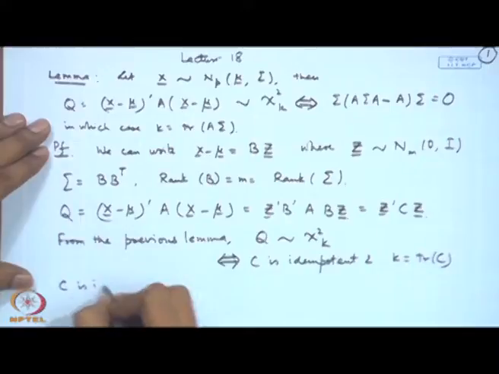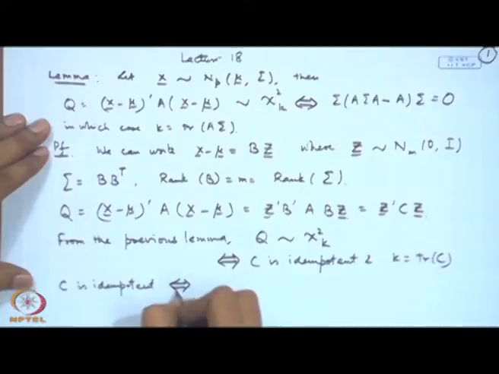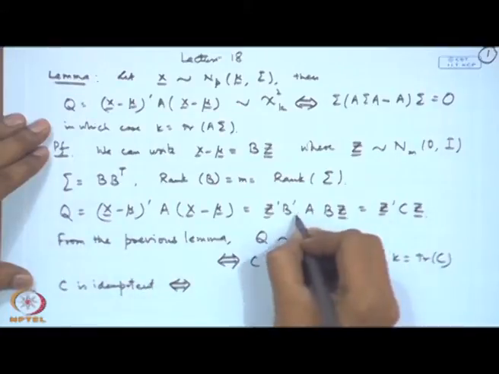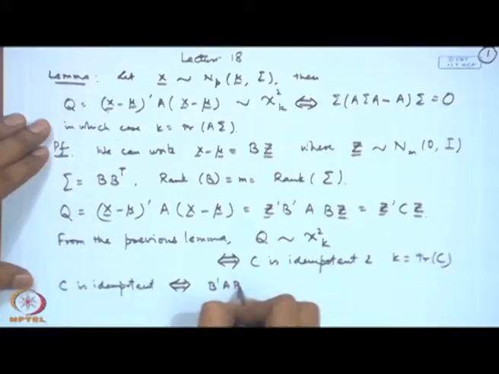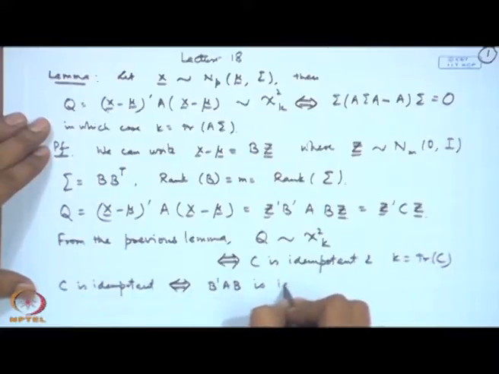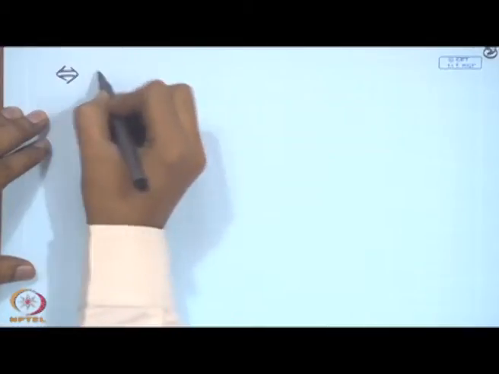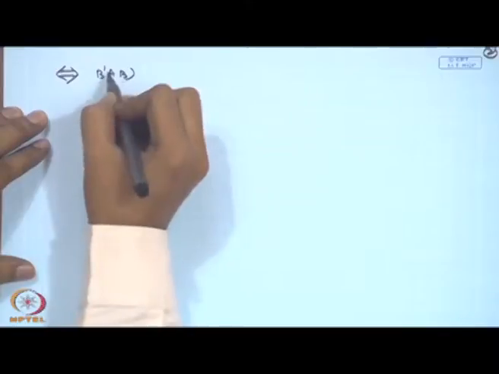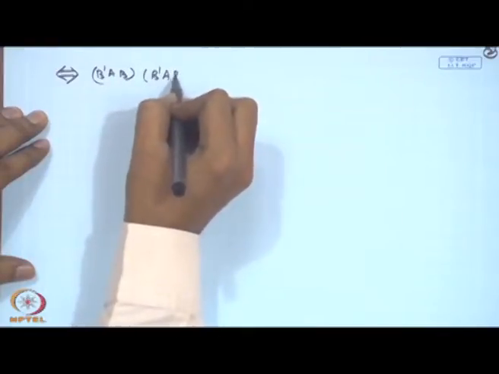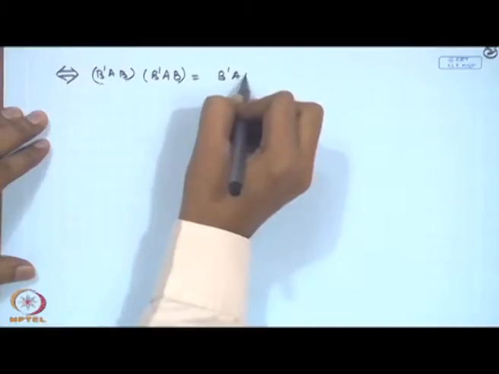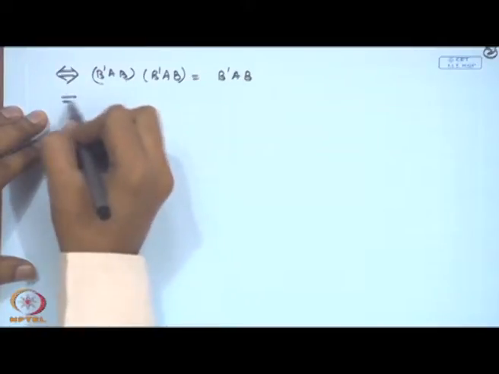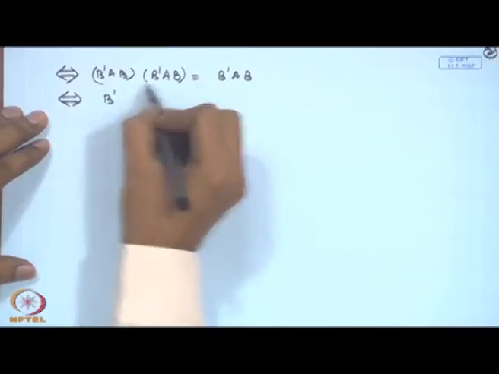Now, C is idempotent, this condition is equivalent to, so C is equal to B prime A B. So, B prime A B is idempotent. So, this you can write as B prime A B into B prime A B is equal to B prime A B. So, I bring it to the left hand side.